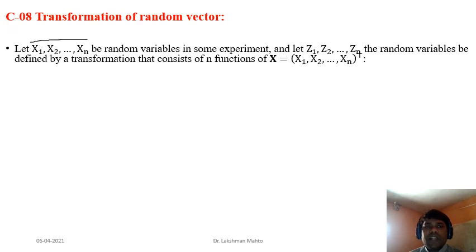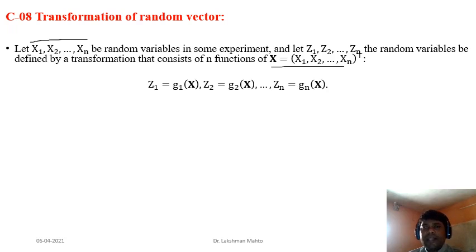We got them by transforming x1, x2, x3, and so on. So you have a random vector of size n, and z is a transformation of this random vector.